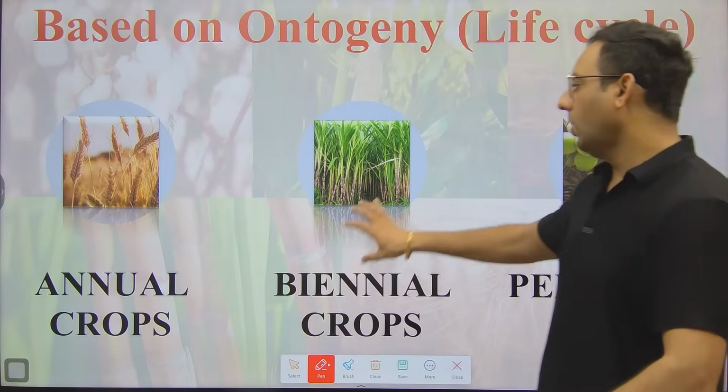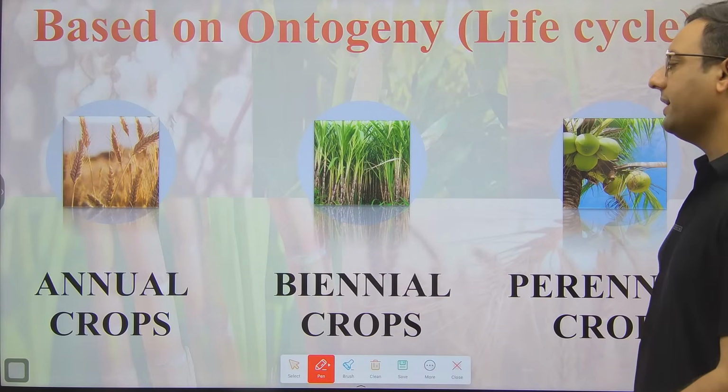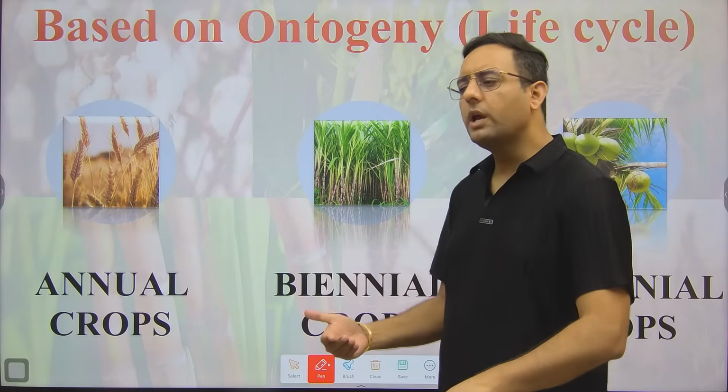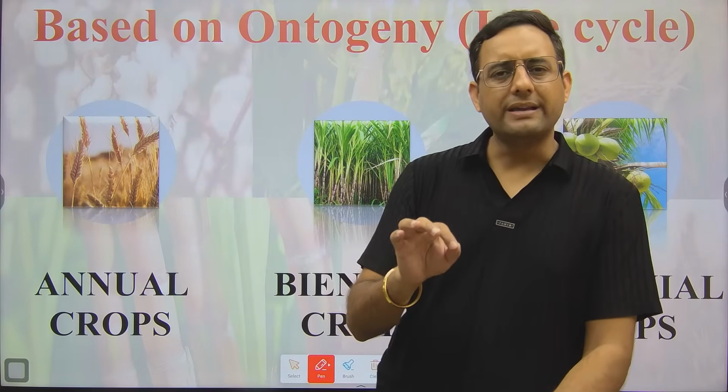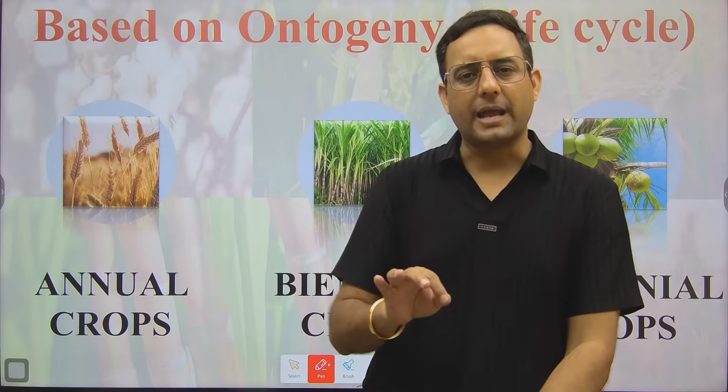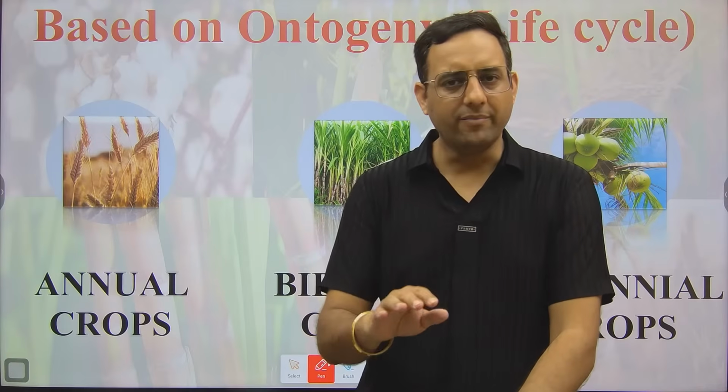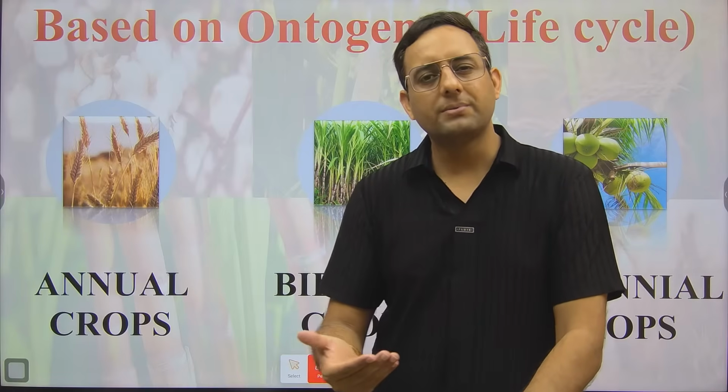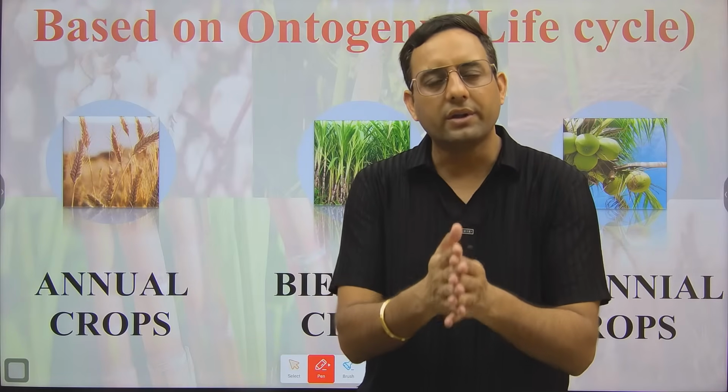So based on the life cycle, crops will be divided into 3 categories. One is annual crop, second is biennial crop, third one is perennial crop. Talking about the annual, biennial and perennial crop, what is the difference in these 3? Annual means the crop which will complete their life cycle within 1 year. Within 1 year means it can be 5 months, 6 months, 7 months, 8 months, but within 1 year. Generally these crops are seasonal crops, the crops which we grow in the Kharif season, in the Rabi season, or in the Zaid season.